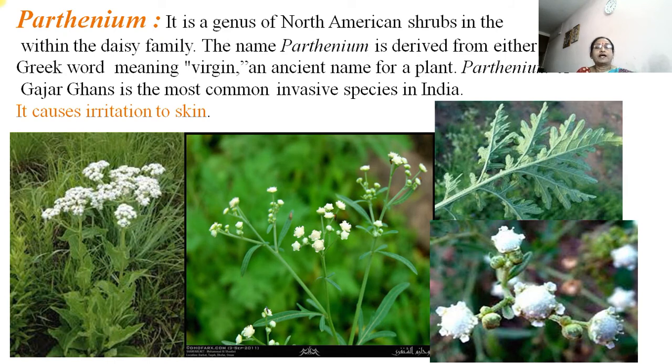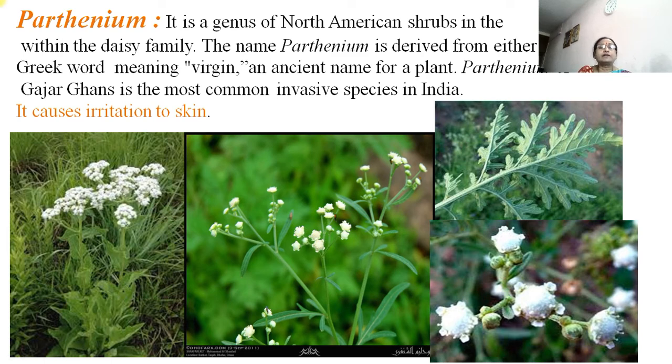Then Parthenium. As I told you, Parthenium is a genus which causes allergy to most people, as it is not native to India. It is brought from foreign countries, and the juice or latex of the plant is very poisonous, but some scientists extracted parthenin from this plant, which can be used to cure some sorts of cancer.